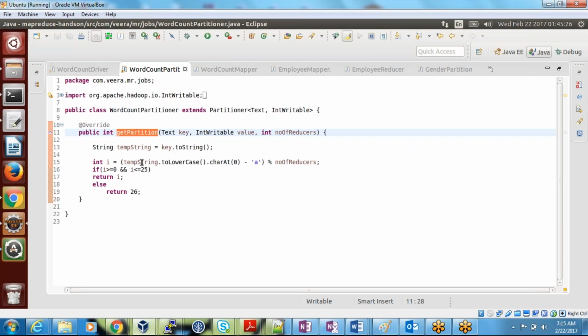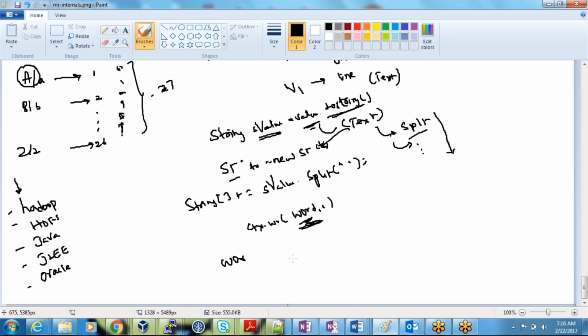Okay, and then we got the K2, we got the V2, and we got the number of reducers. What is the number of reducers? It is how many output files you want. If you want better performance for your job and you don't worry about how many output files come out, we will specify that many reducers. In our case it is 27, because 1 to 26 handle the alphabets and the 27th one handles the special characters.